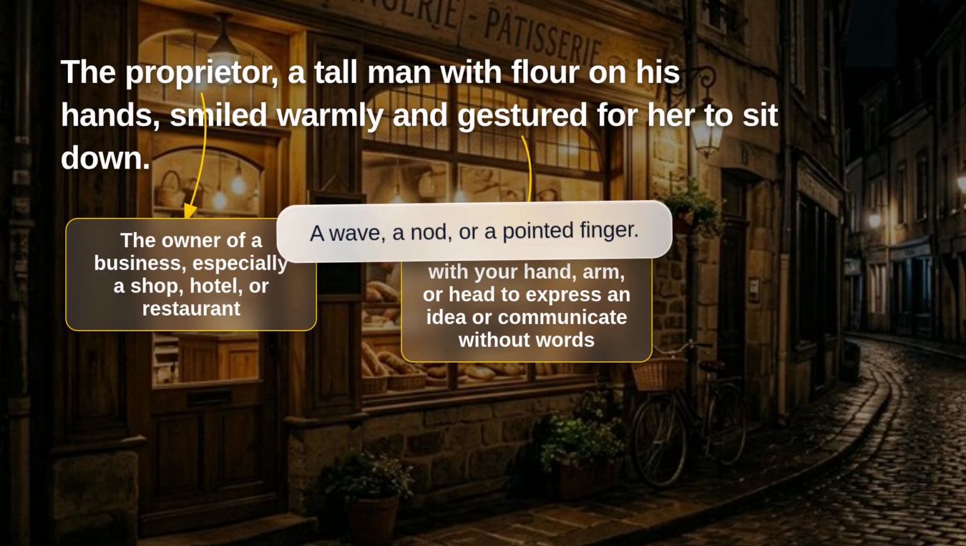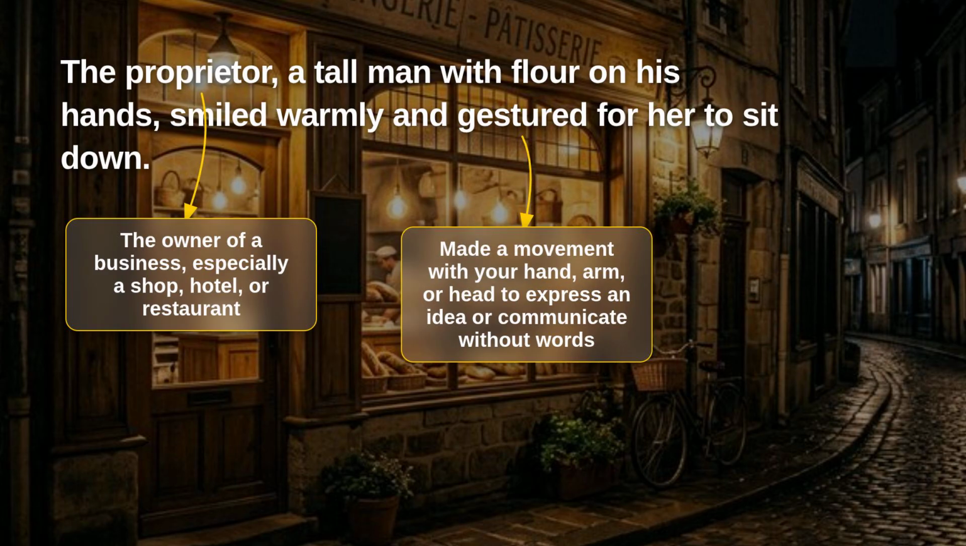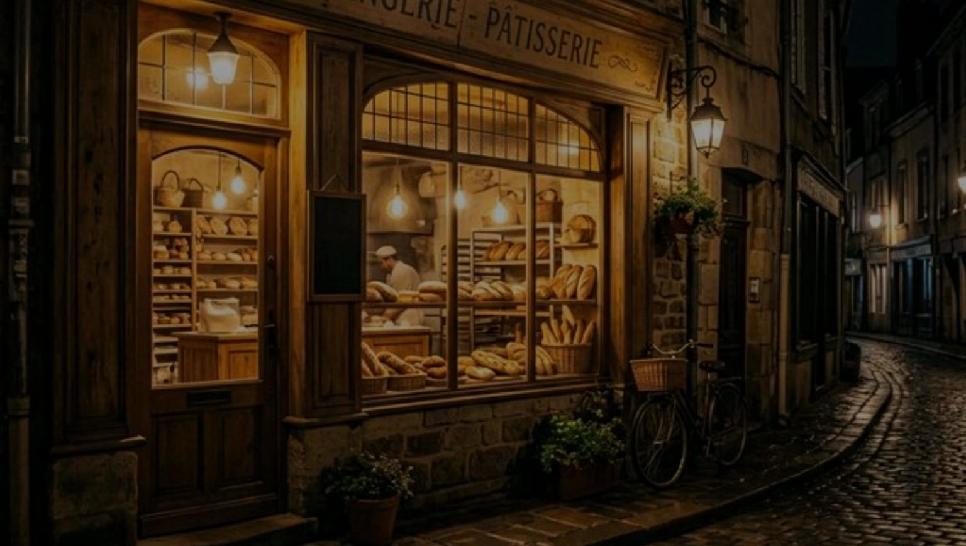These are all gestures. Now, here is a nice connection to what we learned earlier. Remember how Lena hesitated before going inside? The proprietor's warm gesture seems to help her feel welcome. He is using body language to say, come in, sit down, relax. No words needed. There is no new modal in the sentence, but notice the warm tone. The proprietor smiled warmly. This is important for the story because it changes how Lena feels. In the next sentence, we will see how this changes what she thinks might happen.